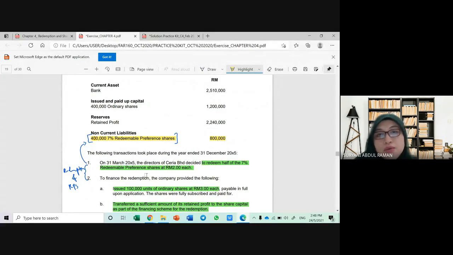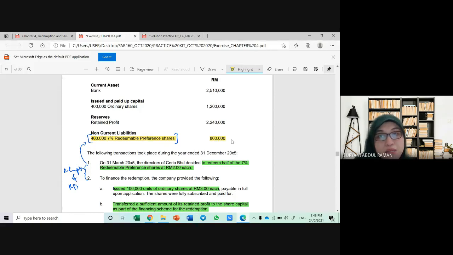So what does the company want to do? The company wants to redeem. Dia nak bayar balik separuh daripada redeemable preference share ni. Okay, they want to redeem half of it. So kalau kita lihat in total the company has 400,000 units at 800 ringgit.